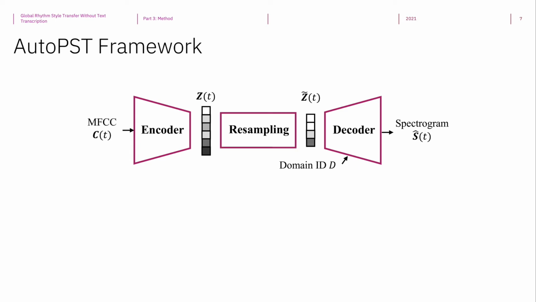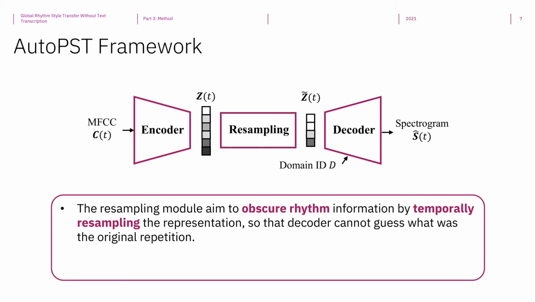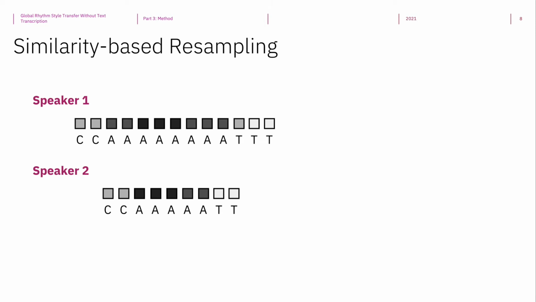called the Resampling module, which attempts to scramble the rhythm information by temporally resampling the hidden representation. In this way, the decoder would have a hard time guessing what was the repetition of each phone before the resampling module. So the next question is how to set a resampling algorithm so that it can effectively obscure the rhythm information. To answer this question, let's revisit the cat example.